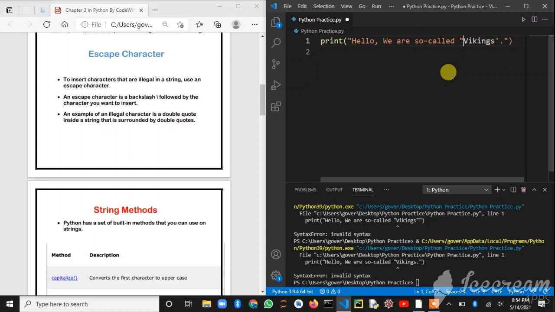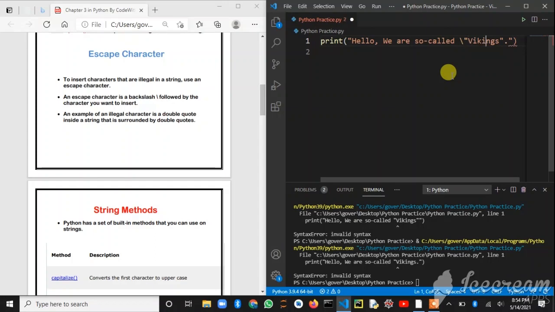Or, as you can see, if you don't want to use single quotes also, you may use a backslash. The backslash is available on your keyboard before the enter key. You may all know that.